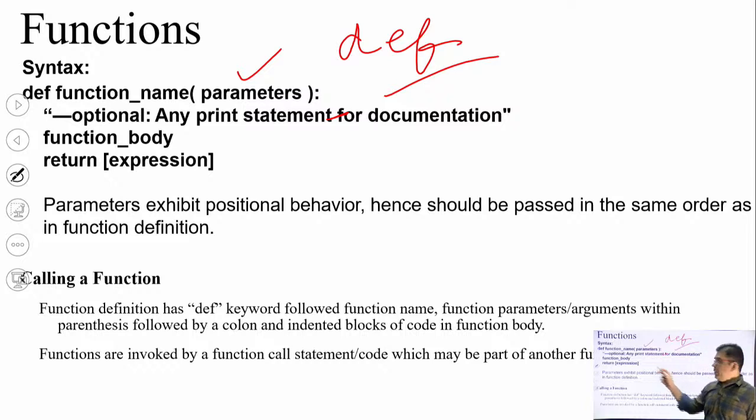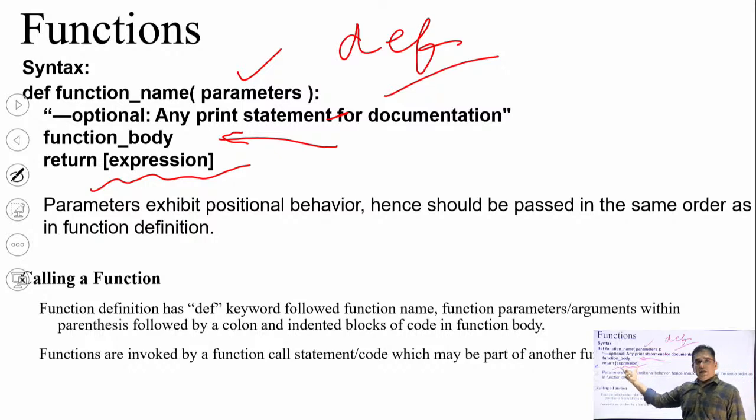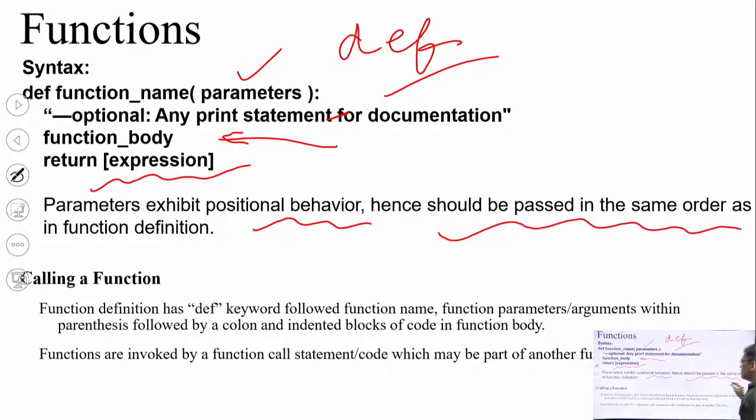Then a comment may be there, whether you want to write a comment or not, or simply write the code for the function body, and the return expression. The expression is optional, that is why it is written in square brackets. The parameters given in the definition of the function, within the brackets of the function name, exhibit positional behavior, hence should be passed in the same order as in the function definition.